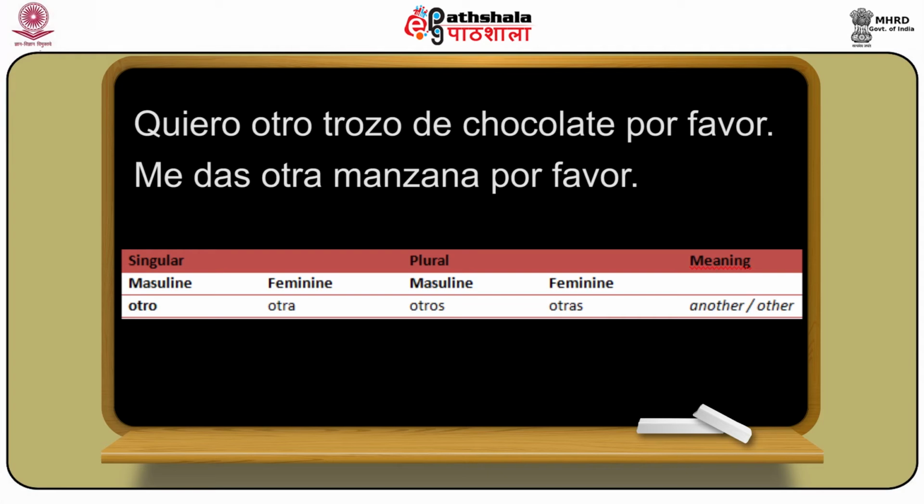Same way, if we say give me another apple please, it will be me das otra manzana por favor, o dame otra manzana por favor. Now this manzana is feminine singular, that's why in the sentence it is otra manzana.